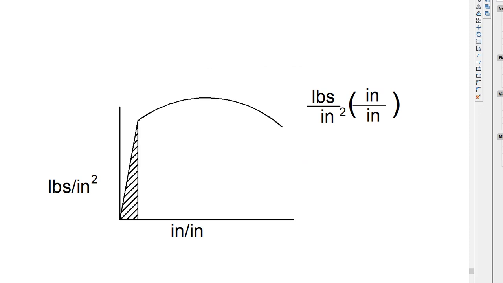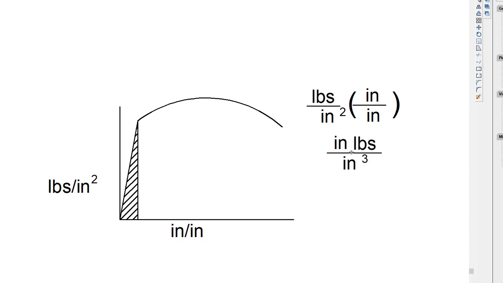If we take this as our pounds per square inch, our stress, and this could be kips or anything, but anyway, we have pounds per square inch. Down here we have inches per inch. If we multiply those two axes together, just like multiplying a length and a length gives area, then we get pounds over square inches times inches over inches. If we don't let those units cancel out just yet, watch what happens. Then we get these funny inch-pounds.